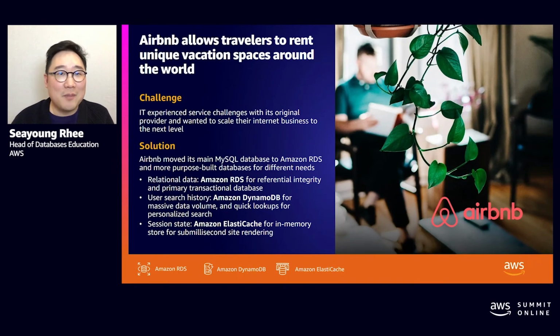Airbnb, which is a popular app for renting vacation places around the world, was challenged with scale and performance for their global app. And they now use DynamoDB to store user search history for quick lookups and personalized search. This provided them consistent performance even at internet scale. Airbnb also uses ElastiCache to store session states in memory for faster site rendering that requires microsecond latency with no lag or buffering whatsoever. And finally, they use MySQL on Amazon RDS as their primary database for transactional workloads, which is where relational databases are the most effective.